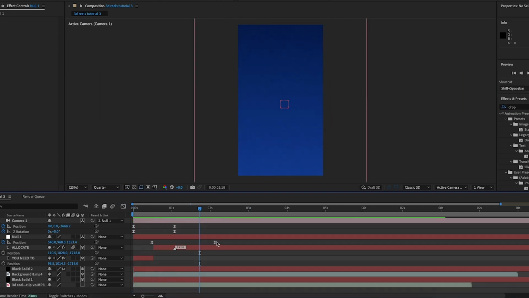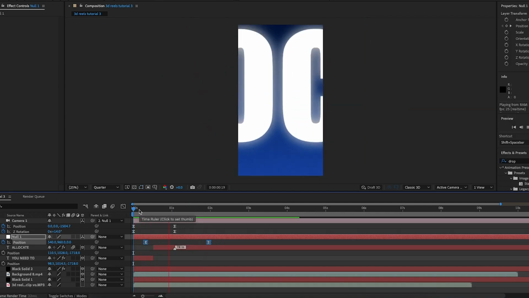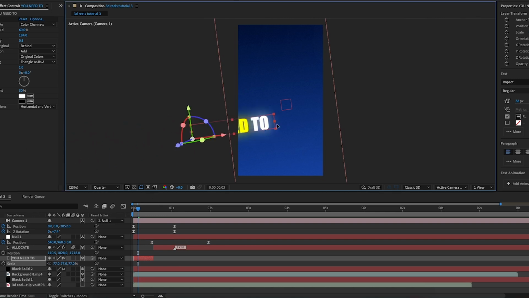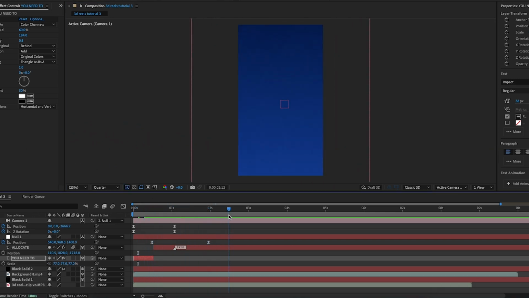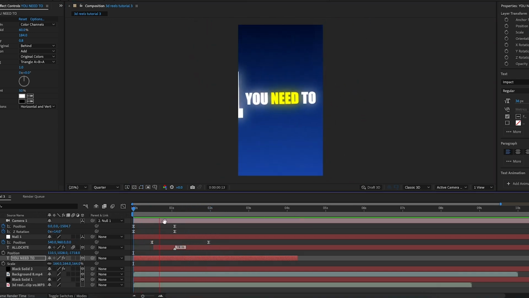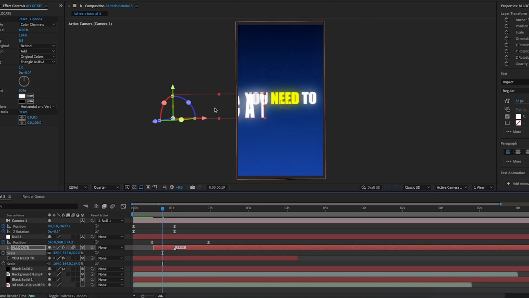I shall move them a bit closer again. And now I've got the timing of everything right. I'm now just going to scale down the "you need to" text and position it back in the middle. And just temporarily, I'm going to extend it further so that I can center it easier. And I'm also going to scale down and center the "allocate" text as well.